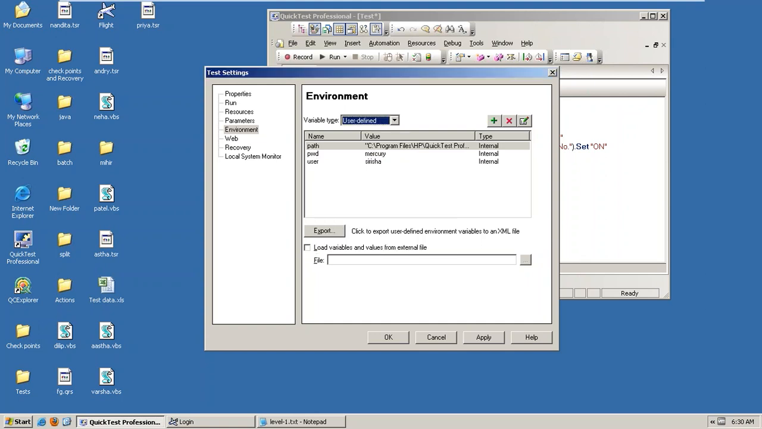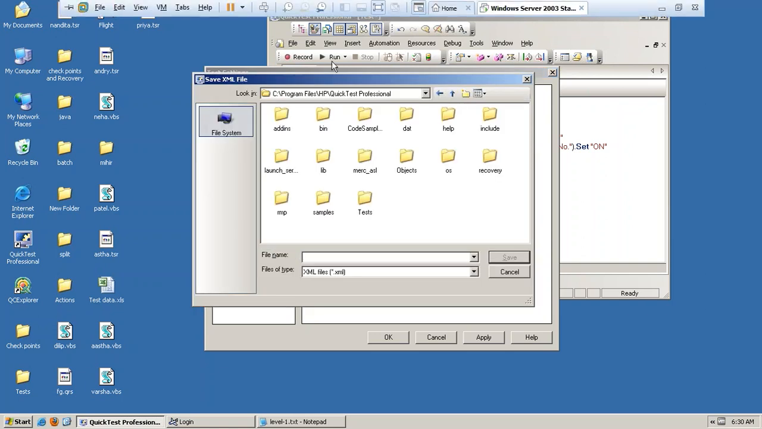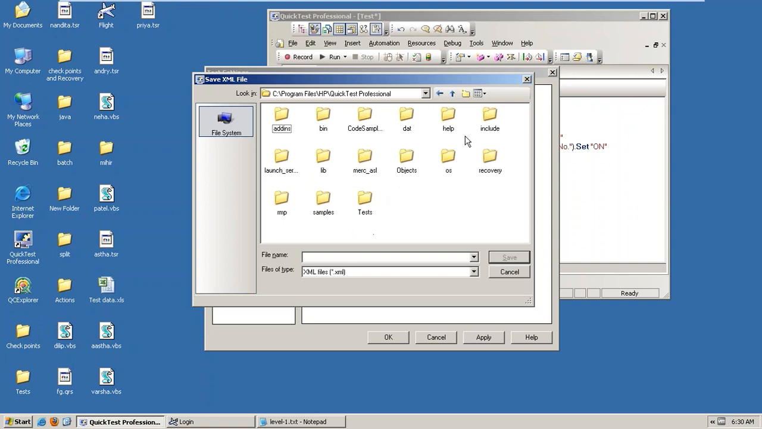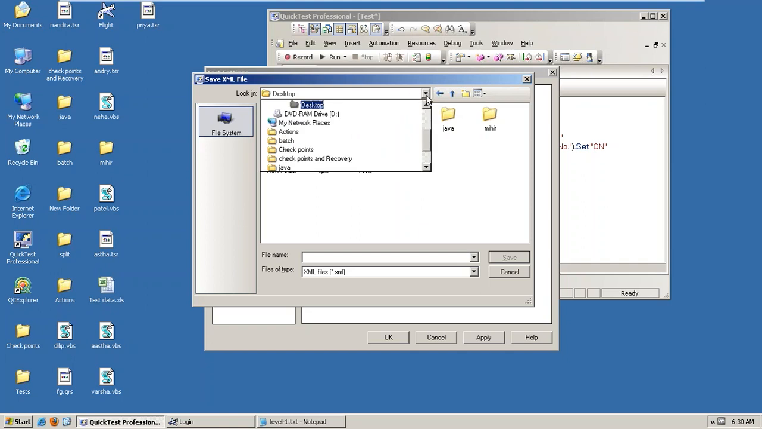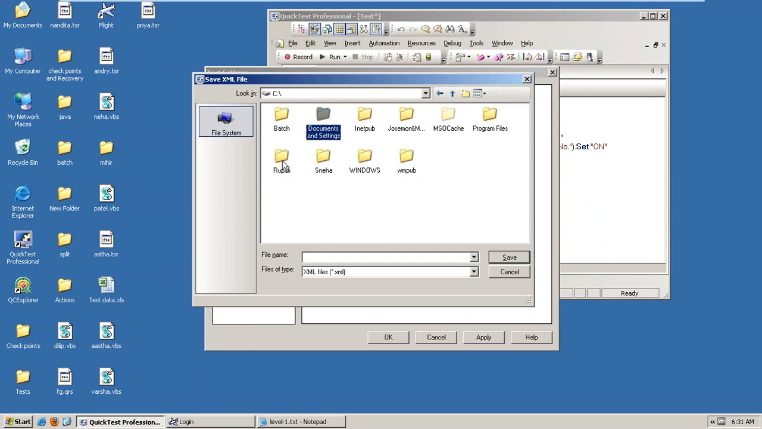After that, for future reference, if you want to call this script, it's compulsory that we call these environment variables. So for that I am going to export this one. Just click on export. I am going to save these environment variables, right? Observe here, I want to export in my computer, the C drive, Rupali folder. So the environment here is the securable data.